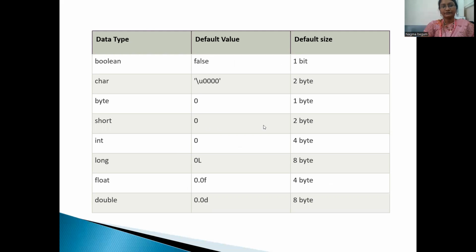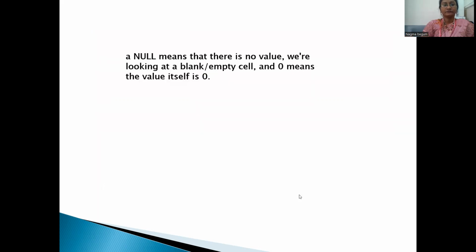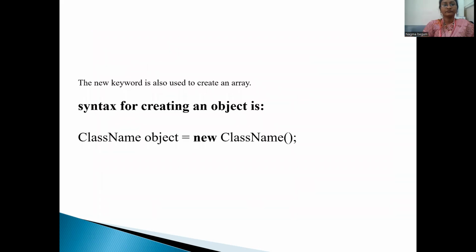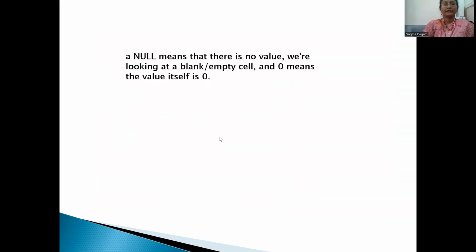Short has a default size of 2 bytes. Int has a default size of 4 bytes. Long has a default size of 8 bytes. Float has a default size of 4 bytes, and double has a default size of 8 bytes. A null value means there is no value, like a blank or empty cell, whereas zero means the value itself is zero.